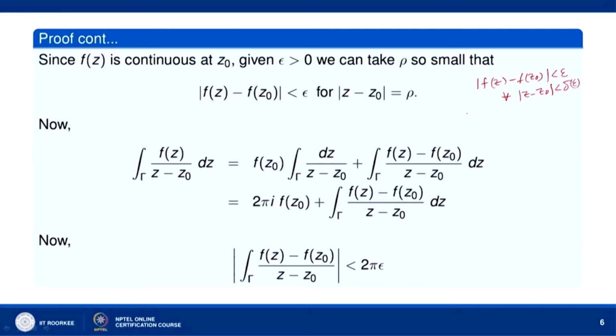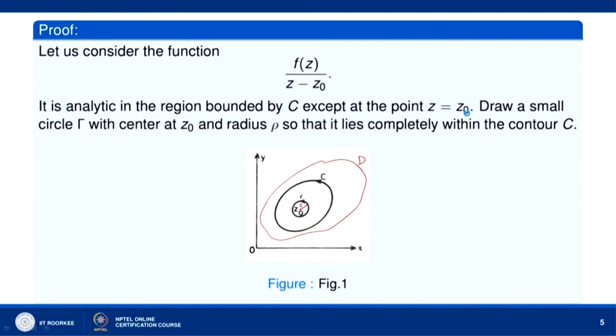Now, the rho that you have taken earlier, the radius of the circle gamma with center at z naught, you can take to be less than delta.